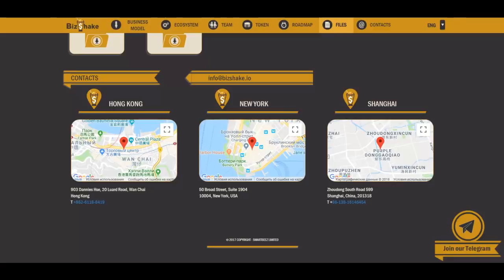BizShake features Smart Rent. BizShake lets users rent items through the Smart Rent platform. Users pay a deposit to rent an item for a specified period of time, like an hour, a week, a month, or a year. Smart Pawn. Smart Pawn lets users pawn items in exchange for a short-term loan, just like an ordinary pawn shop.